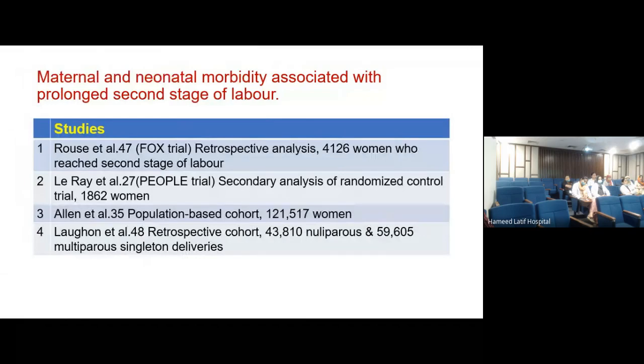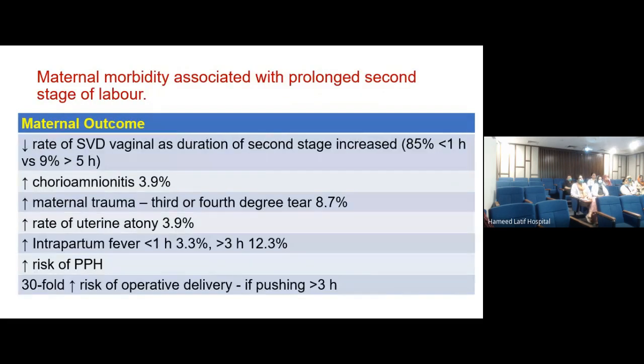Now, this is basically where I'm going to talk to you about what the maternal and neonatal morbidity associated with this is, because we have said that maternal morbidity increases, mortality increases, neonatal morbidity increases, but what actually happens? These are just a couple of studies which I put together for you, where I have seen these things, so they need to be looked at.